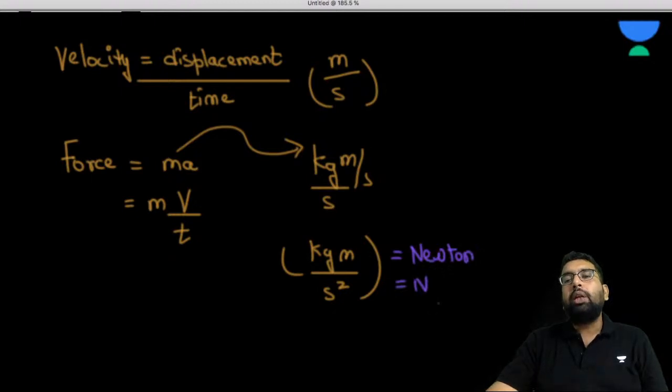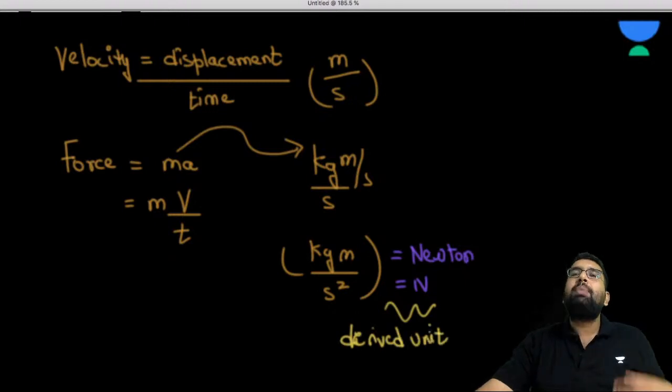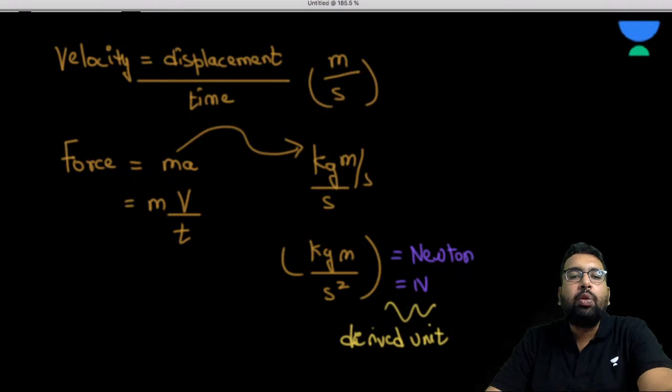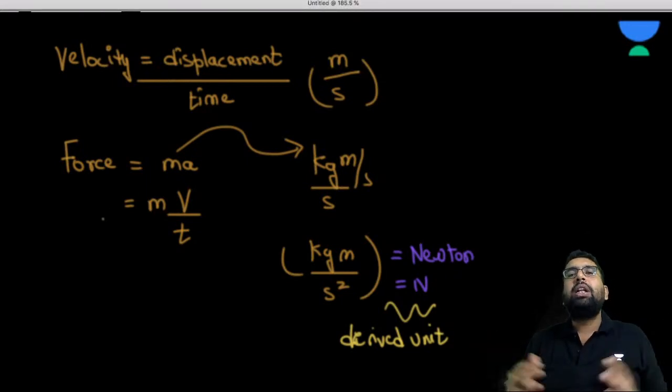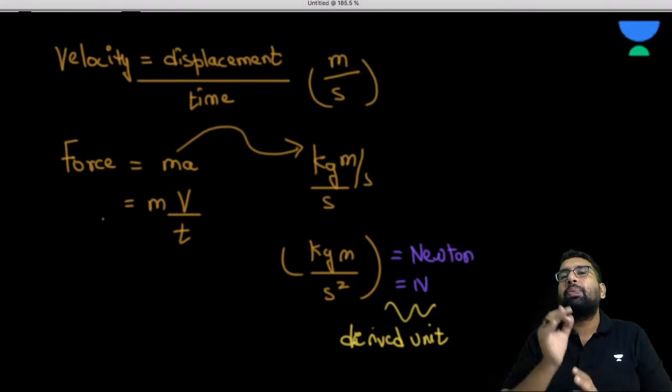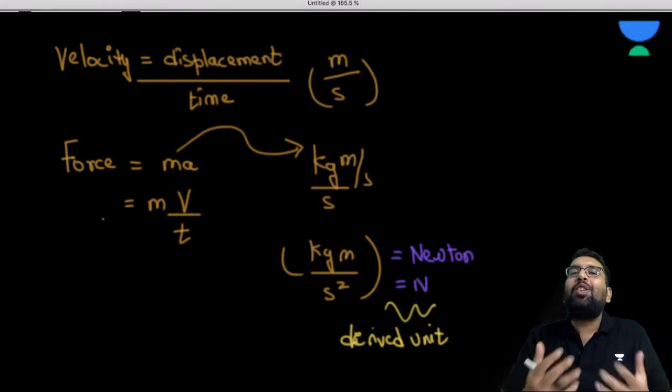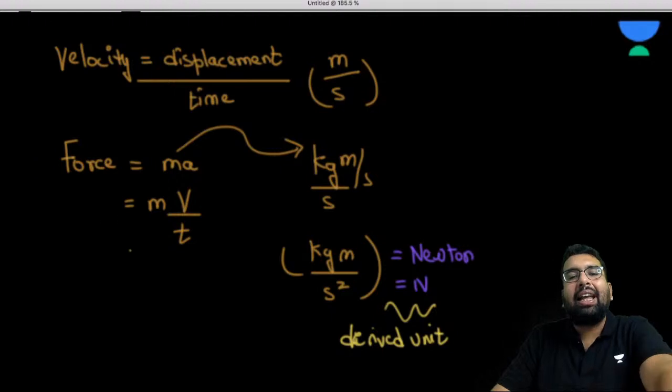So Newton is not a fundamental quantity. It is a derived unit, because it is derived out of the fundamental quantities. So derived units or derived quantities are those which utilize fundamental quantities more than once, or use a combination of fundamental quantities to express any physical phenomenon or physical quantity. I can give you infinitely many examples here.